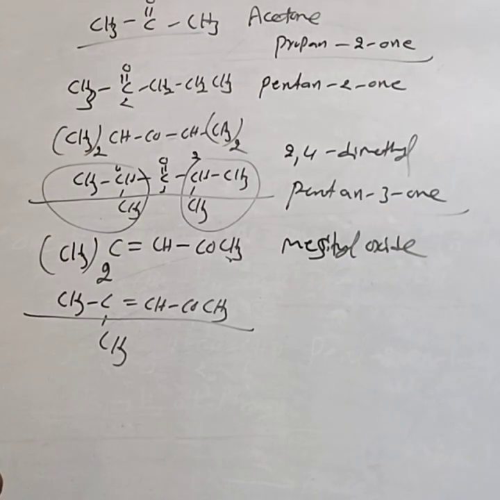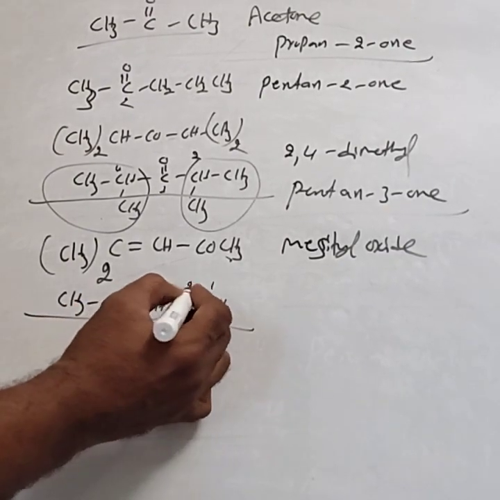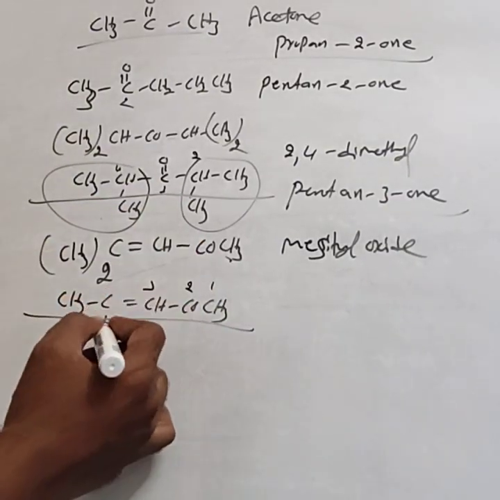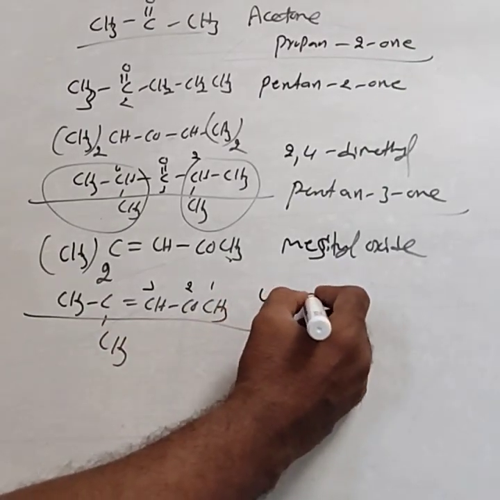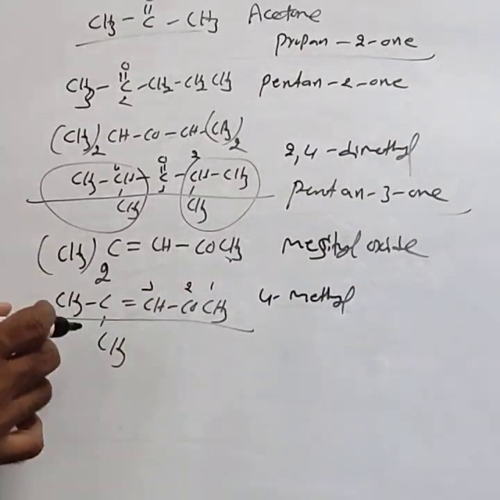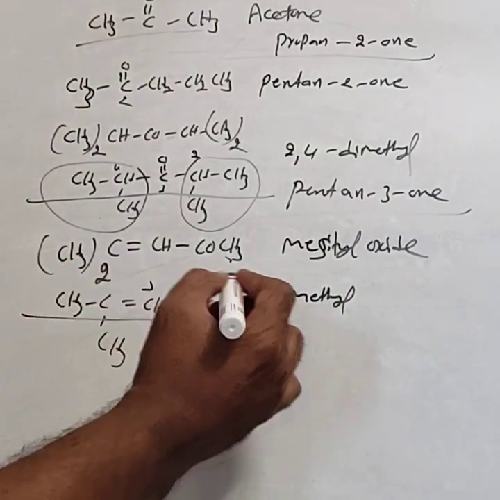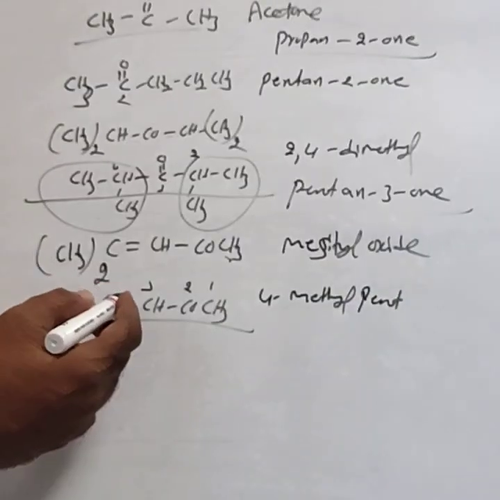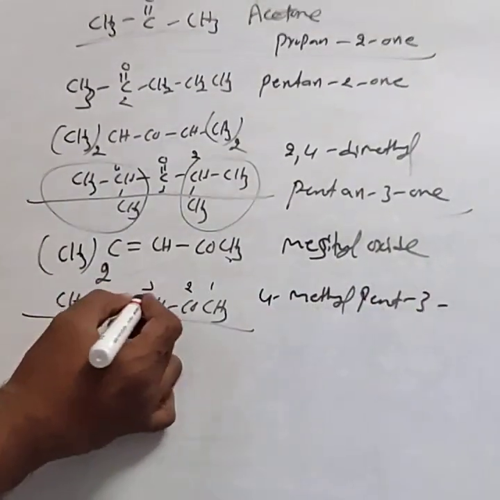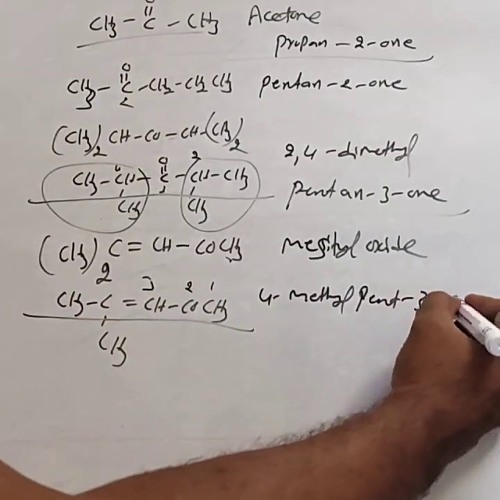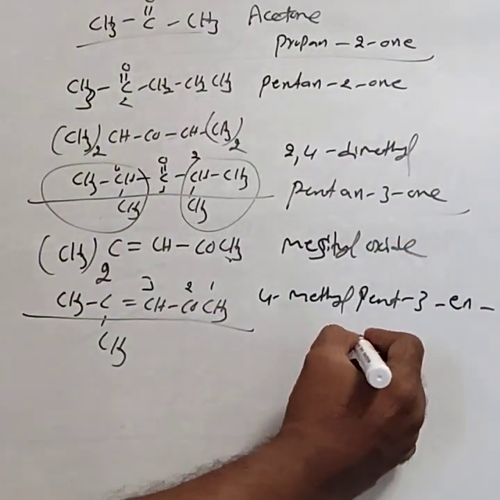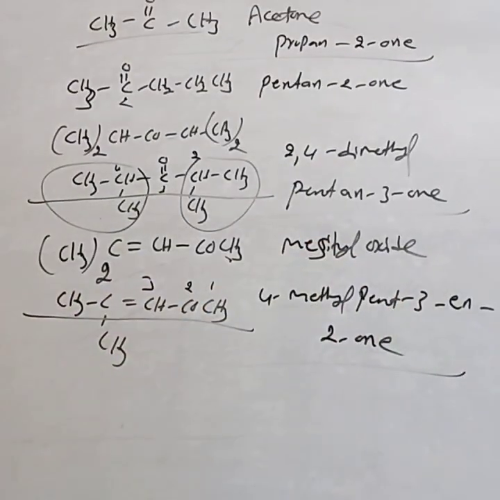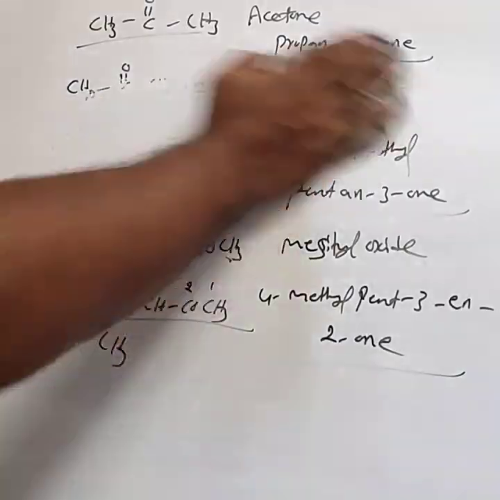You have to number. Numbering is from this end only, so that the CO gets the lowest number. Then this is the substituent, 4-methyl, not 2-methyl. If you write 2-methyl, it is wrong. Totally 5 carbon atoms means pent. Double bond present, the double bond position is 3, that belongs to the third carbon atom. So the mesityl oxide IUPAC name is 4-methylpent-3-en-2-one.